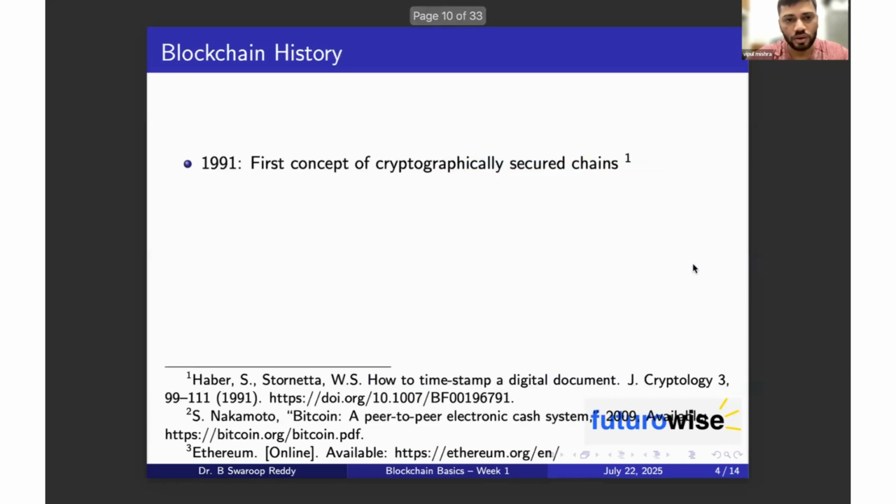Proceed further. So, all right. So the first concept is the cryptographically secure chain.